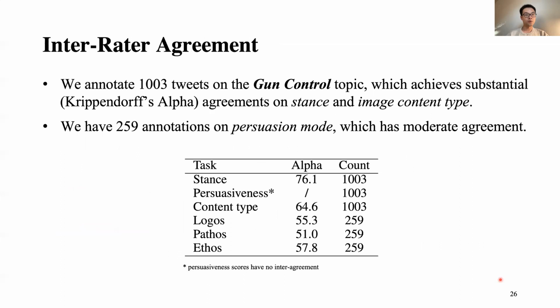Here is the inter-reader agreement. We annotated 1,003 tweets on the gun control topic, which achieve substantial agreement on stance and image content type. We have 249 annotations on the persuasion mode in terms of logos, pathos, and ethos, which has moderate agreement.